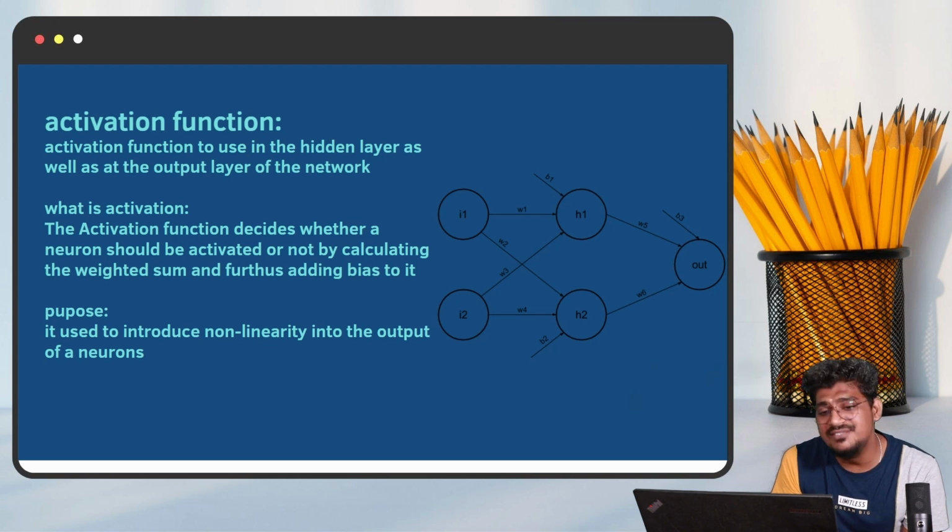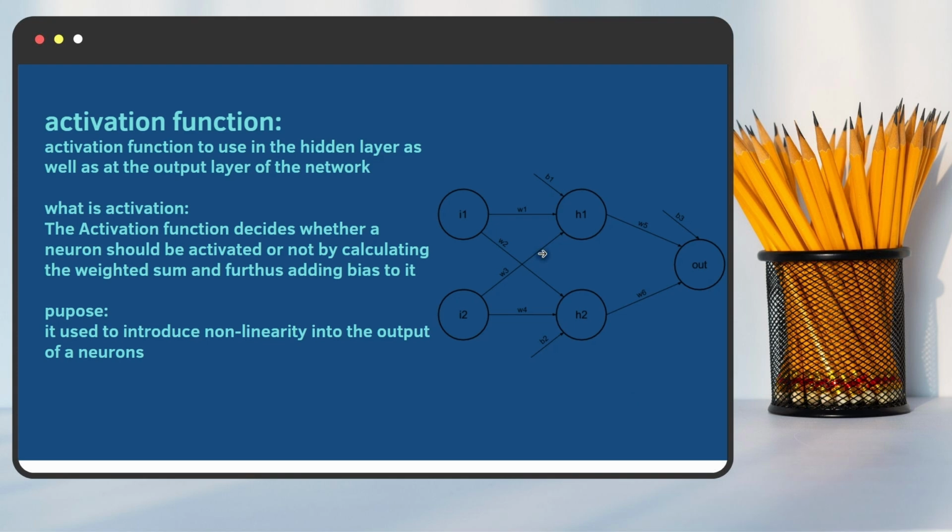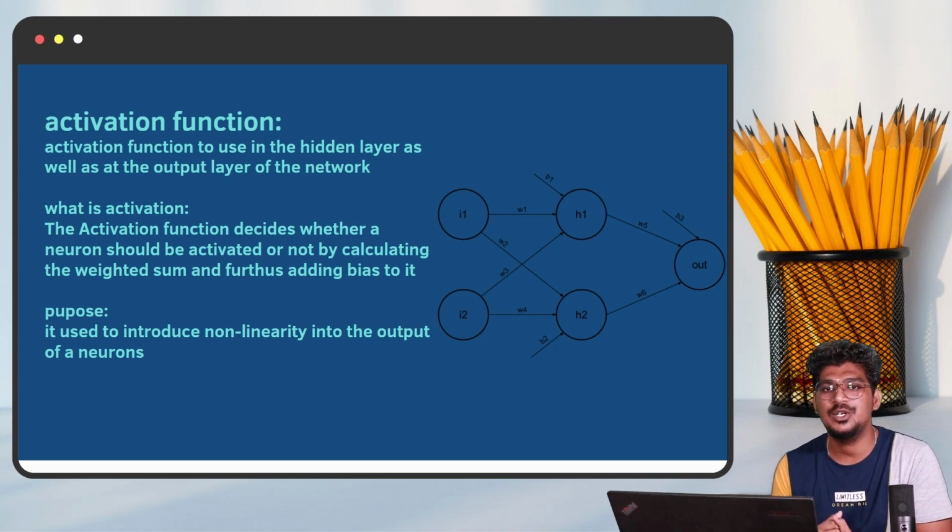Okay. So what is the activation function? The activation function decides whether the neuron should be activated or not by calculating the weighted sum and further adding bias to it. Each and every neuron has one single bias. That bias should be added to the weighted summation. It will help to generate the output. What is the purpose? It is used to introduce non-linearity into the output of the neurons. Non-linearity in the sense that, based on the values, it will be returning this or that. Okay, so activation function, hope you guys have understood.